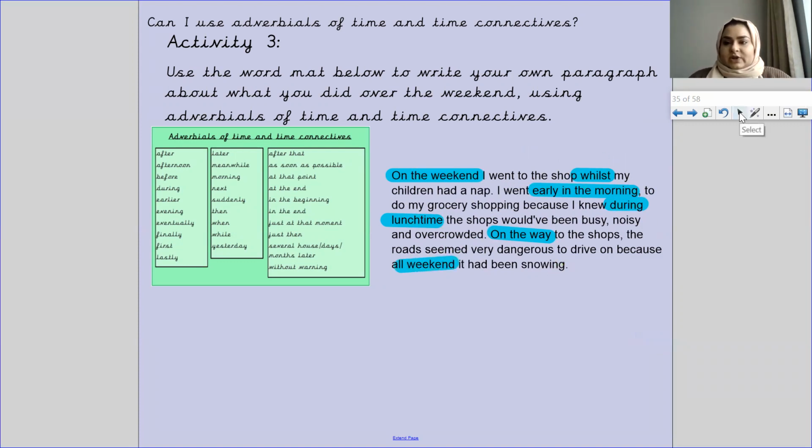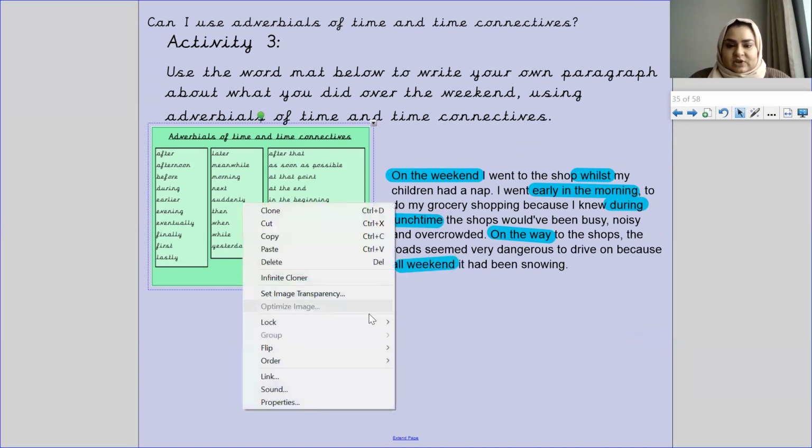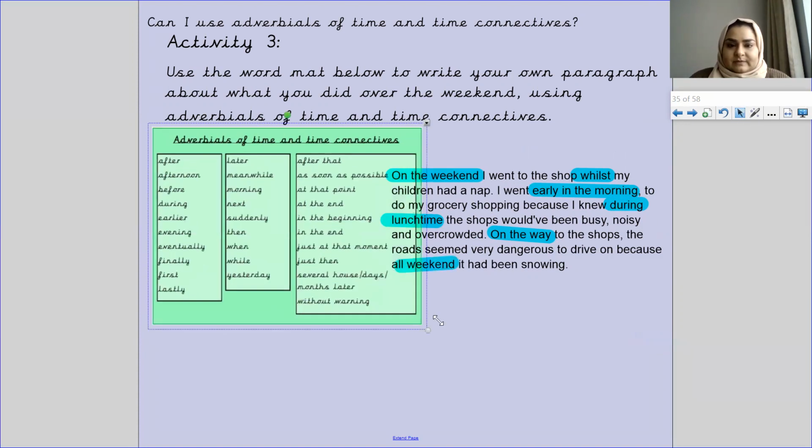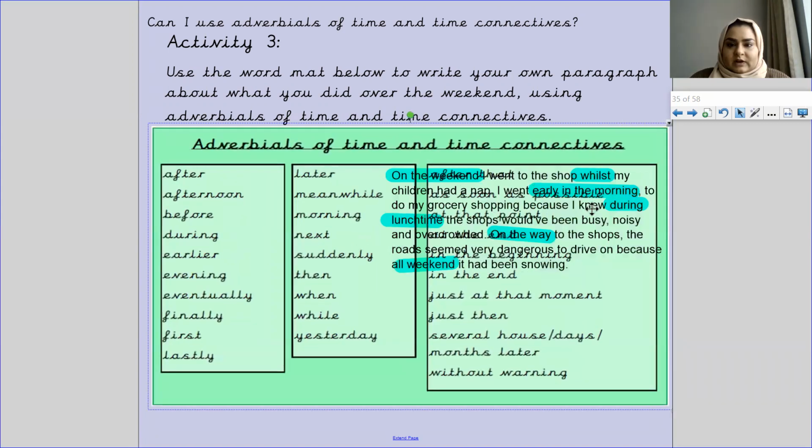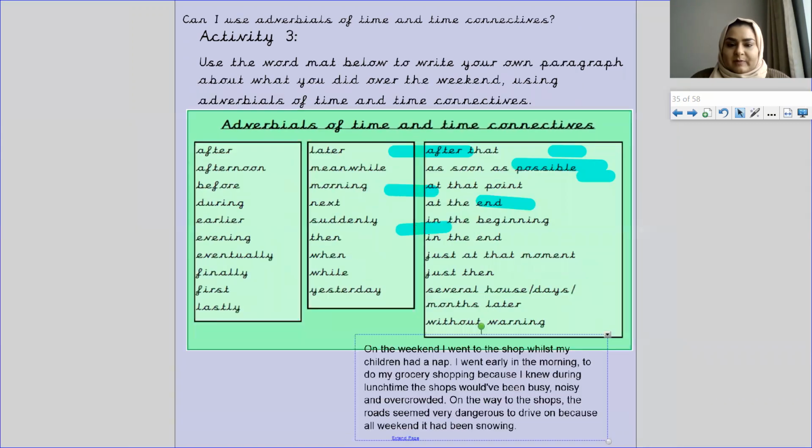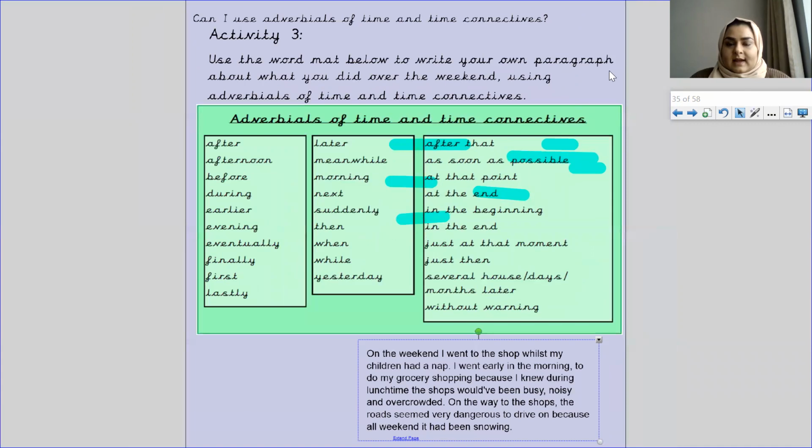Yeah, so what I'm going to do now is I'm just going to make this word mat bigger again, and I'm going to just move my paragraph down, and that's it. So choose the correct activity for you and pause the screen on that activity.